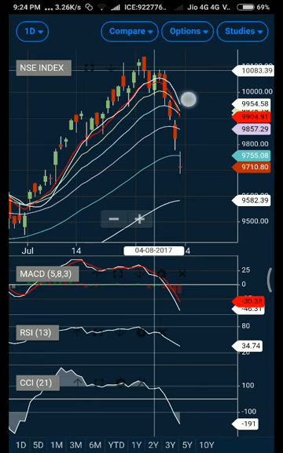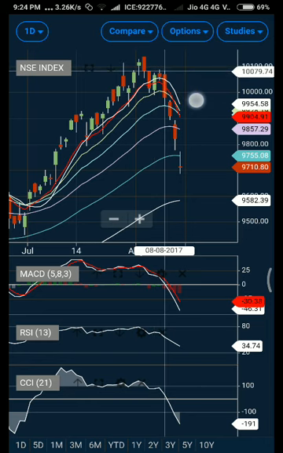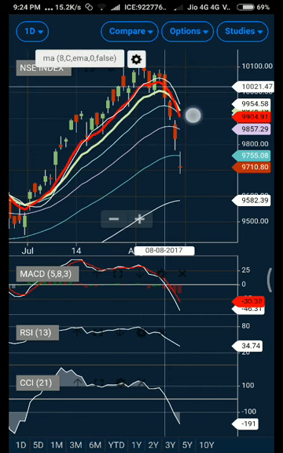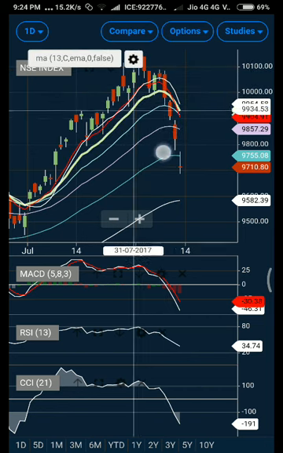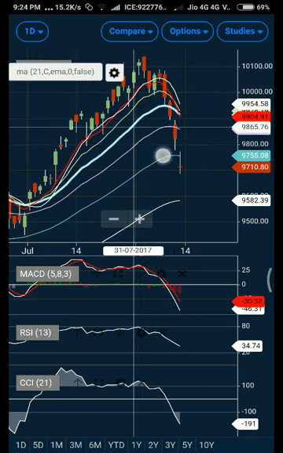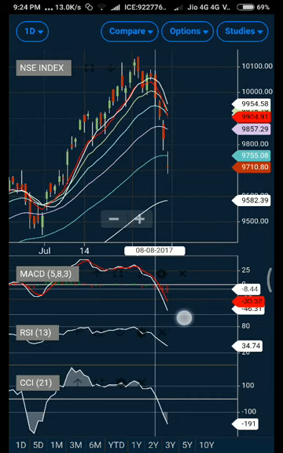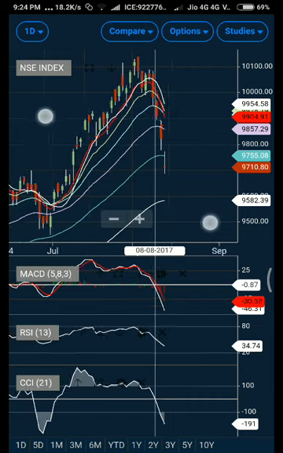is proving to be a tough resistance. The market tried twice to break out of that level, but it did not, and eventually it went down. First it broke the 8 days exponential moving average, then back to back the 13 days, then 21 days, then 34 days, and finally the 55 days exponential moving average is now broken, and the market is trading below the zero line. So MACD is also trading near the zero line, so that is also not good.